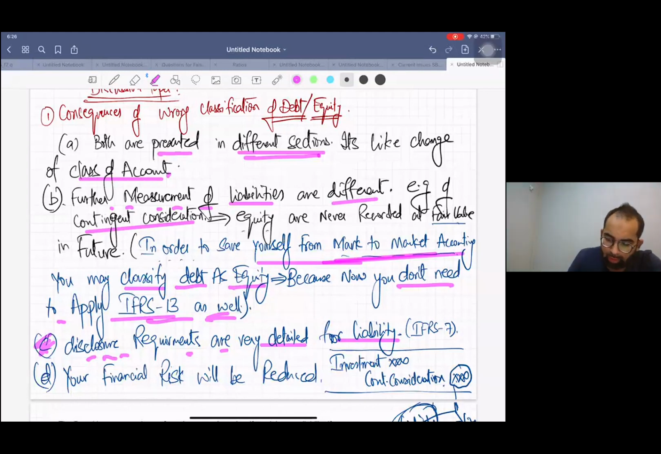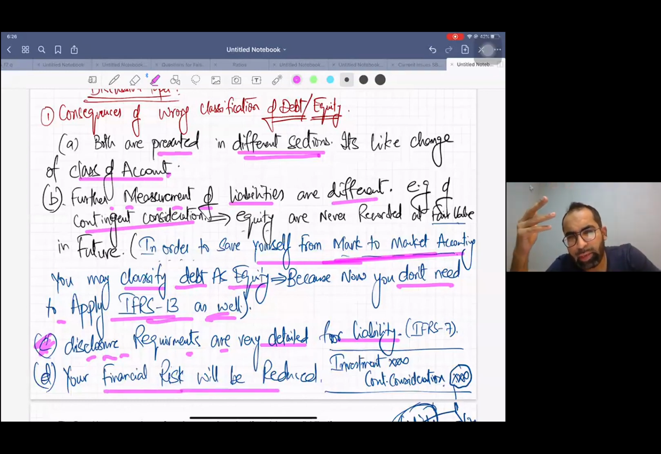And number D, your financial risk will be reduced. I have already taught in point number A, your gearing will be changed and your financial risk will be changed. So these points are not only important for the current issue, but also for your SBR knowledge. These four points are very important for your normal SBR knowledge. You need to have a lot of data in your mind just to fix things.